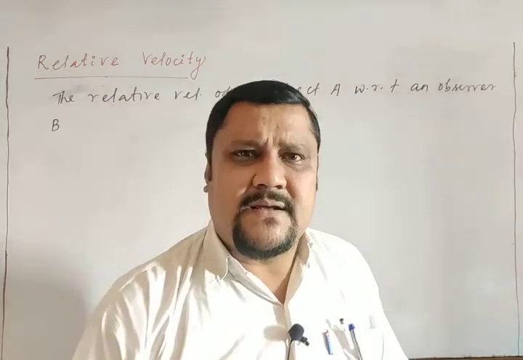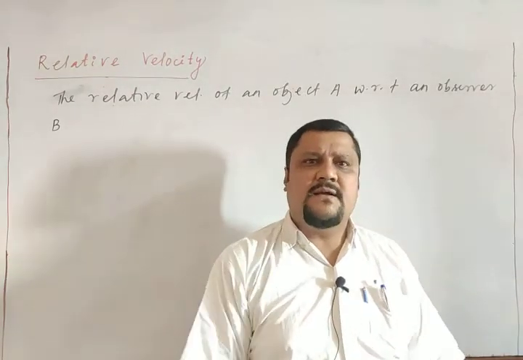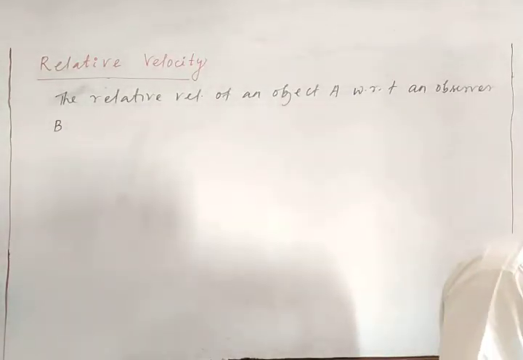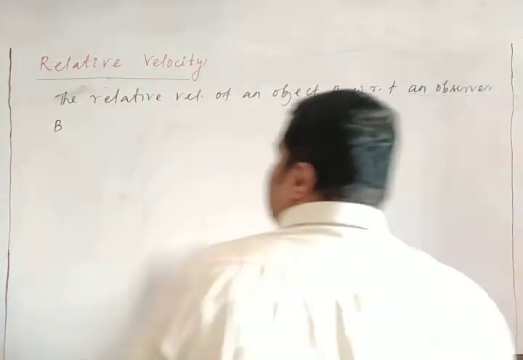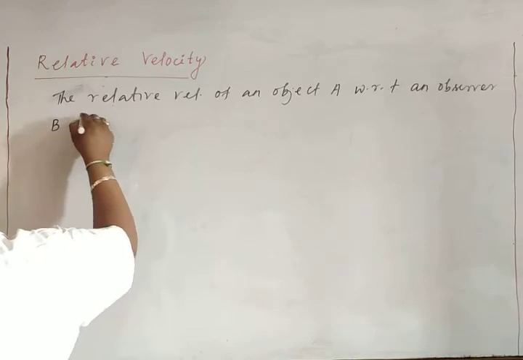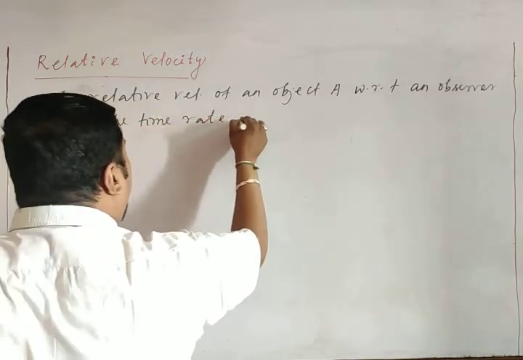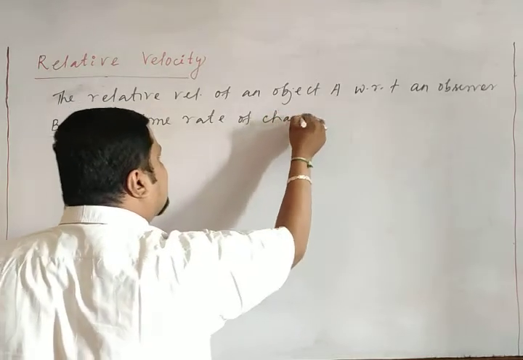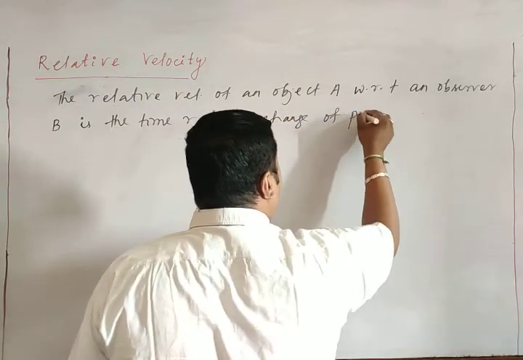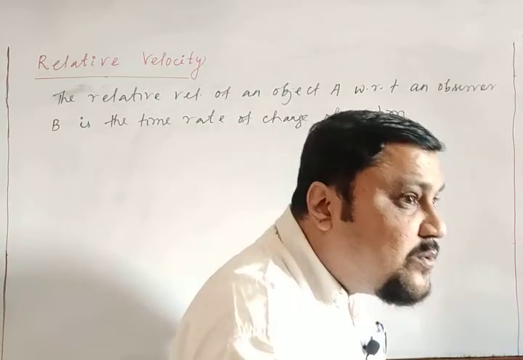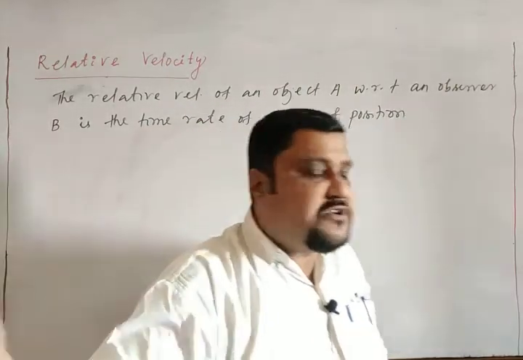That is an object. You are an observer means you are an object from our physics point of view. So with respect to an observer B, the time rate of change of position, the time rate of change with respect to time. How is the position changing?